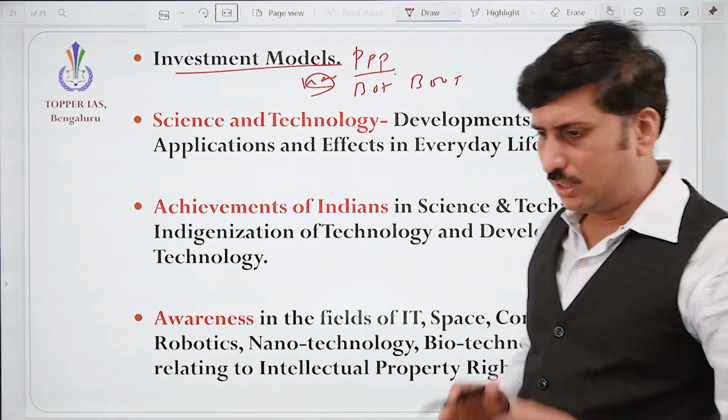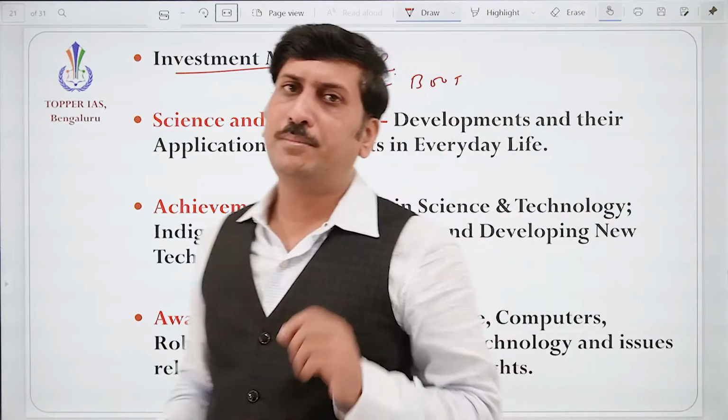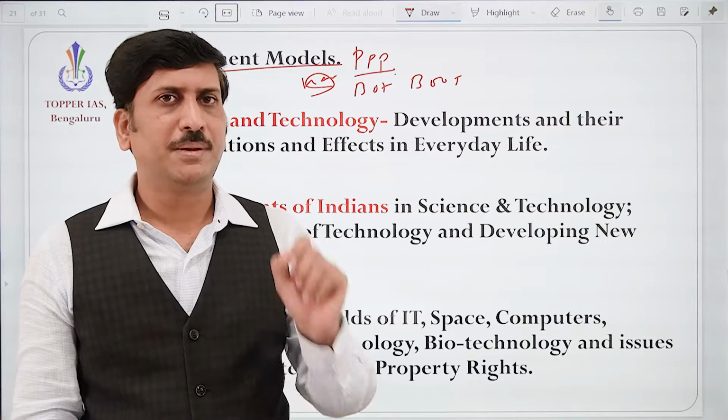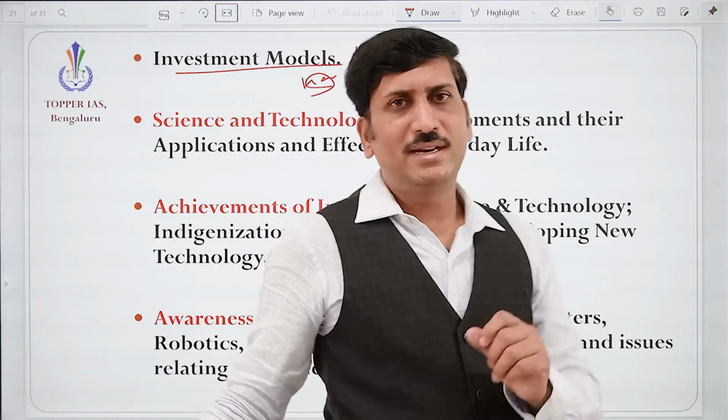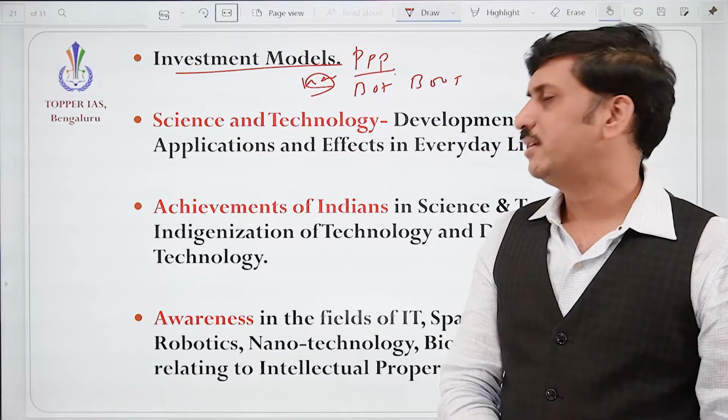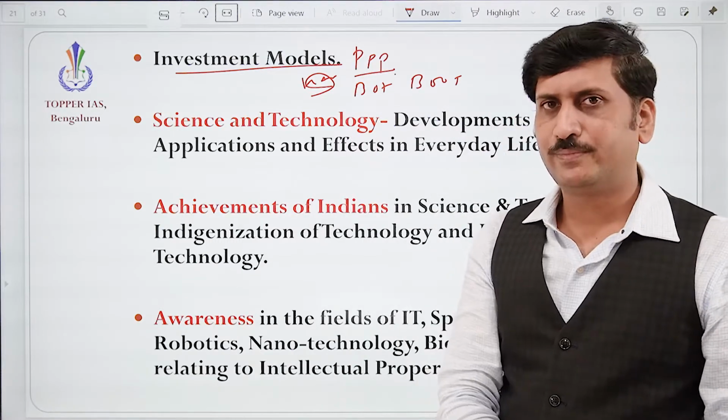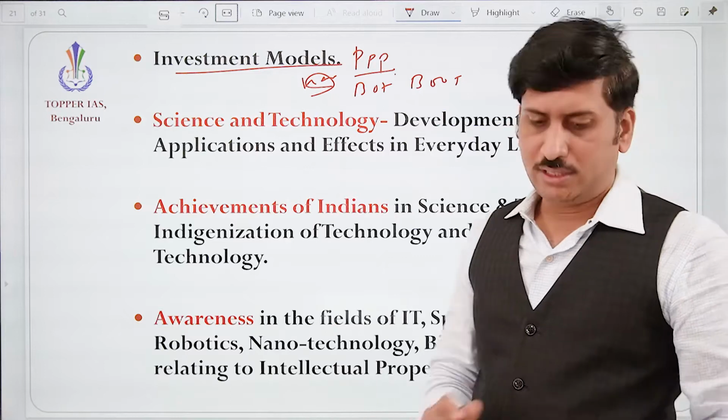So this is about the economy part of the GS3 paper. This is the economy part. Now we'll understand another subject, that is science and technology.